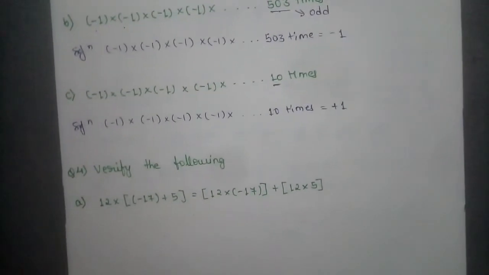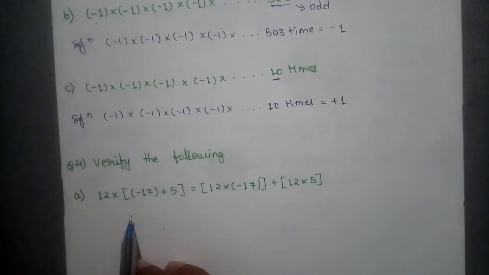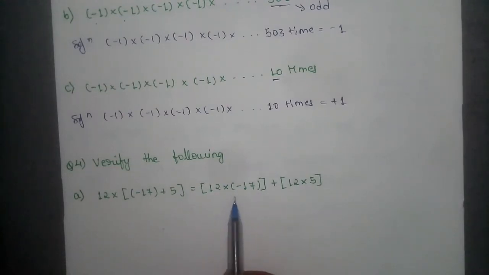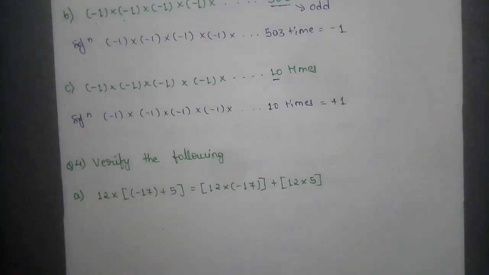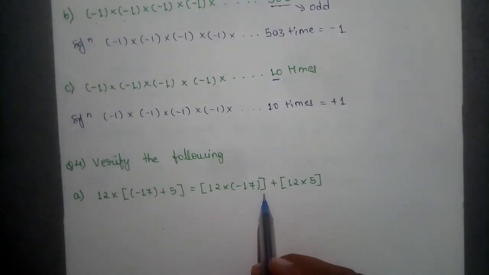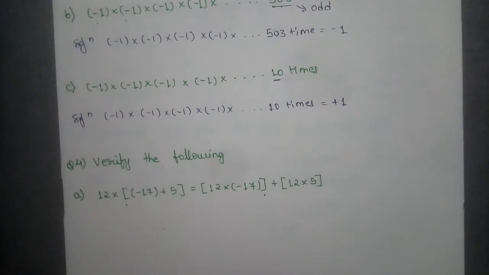Then the next question is given. Verify the following. So verify means here two sides are given, that is 12 into minus 17 plus 5 equals to 12 into minus 17 plus 12 into 5. So we have to simplify both sides, the left hand side and the right hand side. By simplifying we have to see whether both sides are equal or not. If both the sides are equal, then we can say our answer is verified. If not, then the answer is not verified.